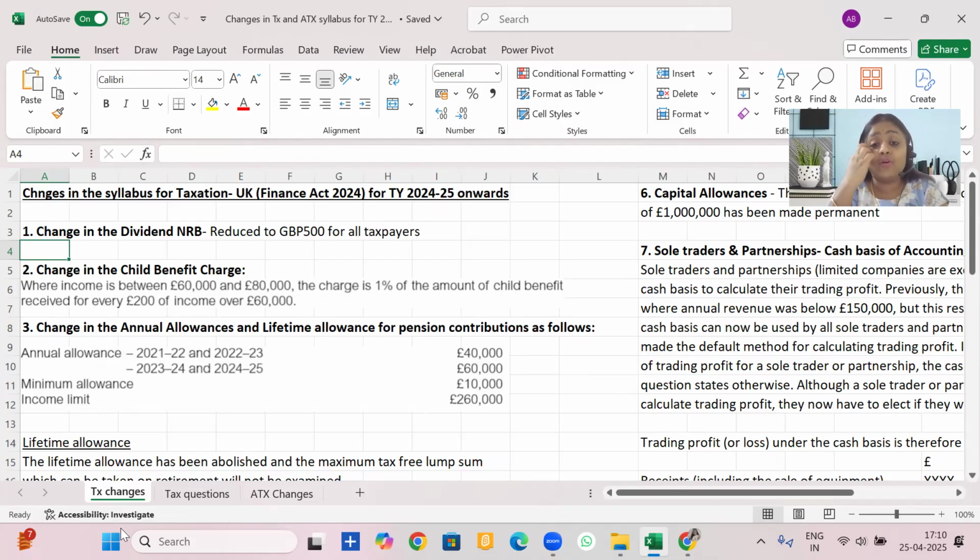Minimum allowances have also been raised from 4,000 to 10,000. And income limits have also been raised to 260,000 in order to calculate the tapering. That means when the adjusted income exceeds 260,000, then yes, tapering of AA will take place. Let's understand this better with an example.